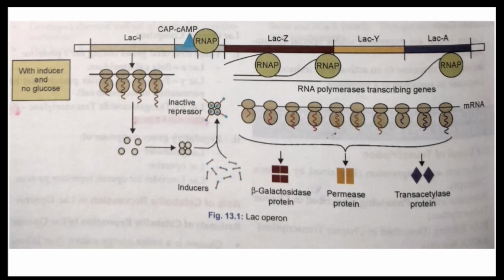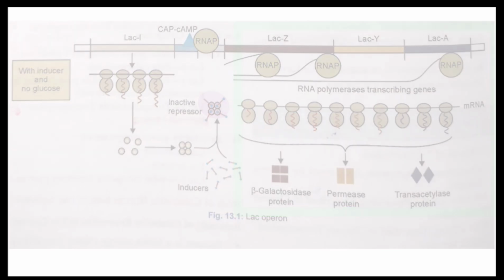Next scenario, if prokaryotes are present in lactose medium, the repressor molecule has got affinity to lactose. It brings conformational change in the repressor molecule and it can no more bind to the operator site. Then structural genes are transcribed by RNA polymerase.